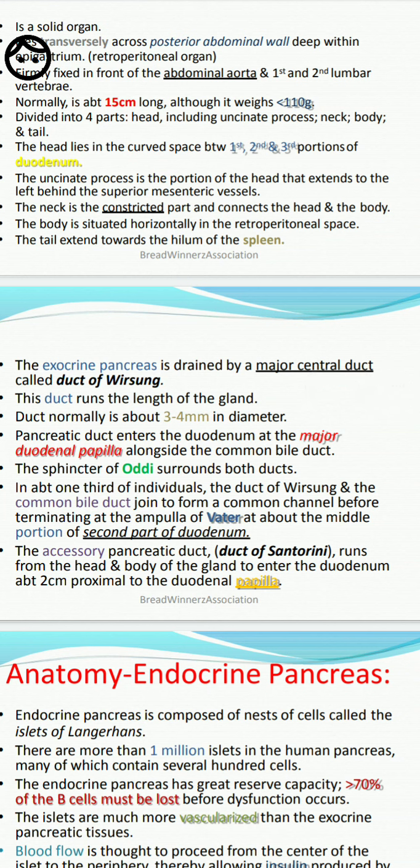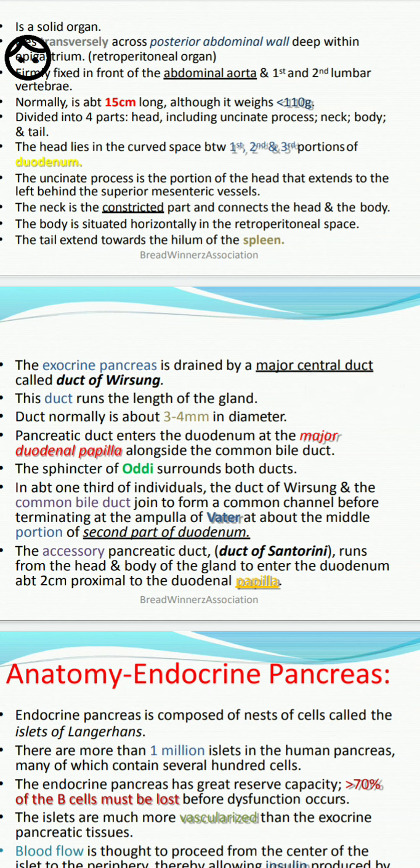Many of which contain several hundred cells. The endocrine pancreas has great reserve capacity. This means more than 70% of the B cells must be lost before dysfunction occurs.